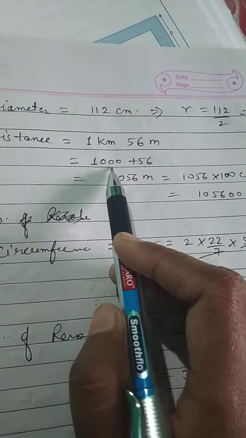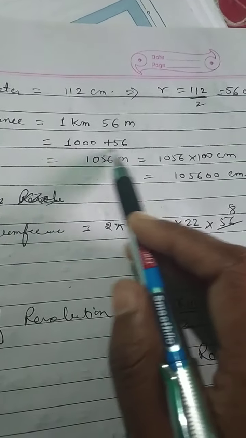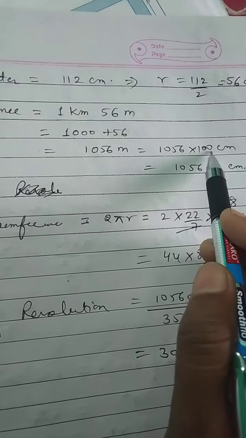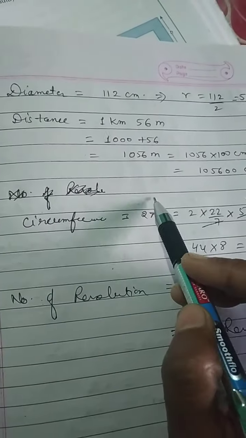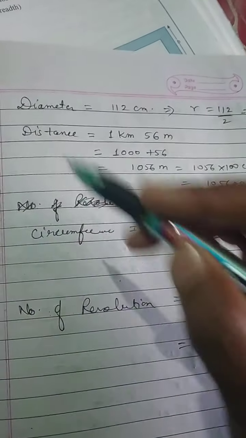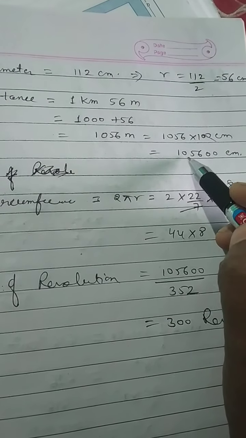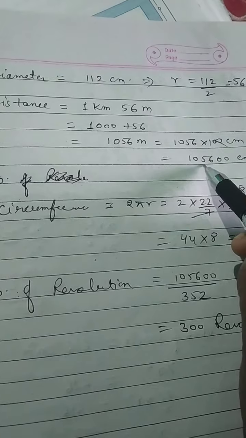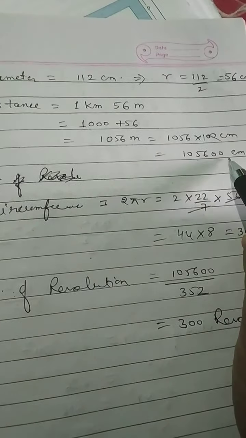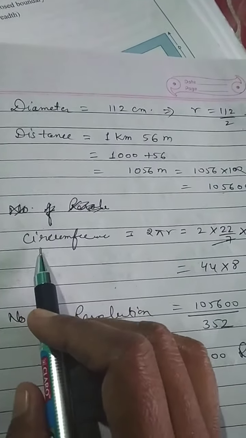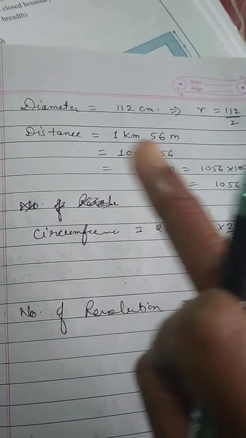So you will change this into meter. 1 kilometer is 1000 meter plus 56. We will get this in meter. Now you can change this into centimeter by multiplying it with 100. Okay, we have got the distance in centimeter. Now this wheel is running this distance, 1,05,600 centimeter.